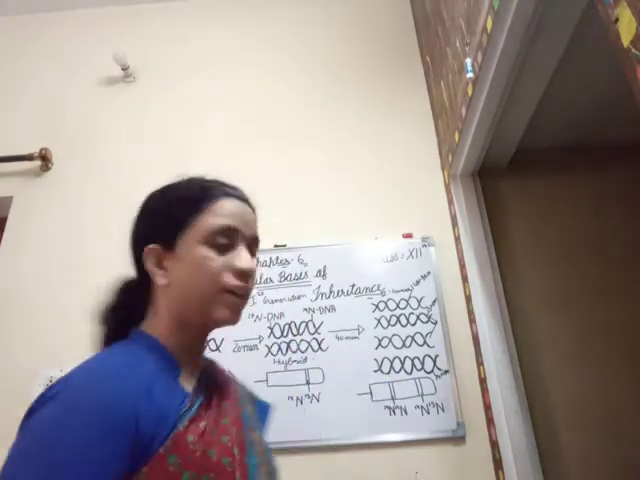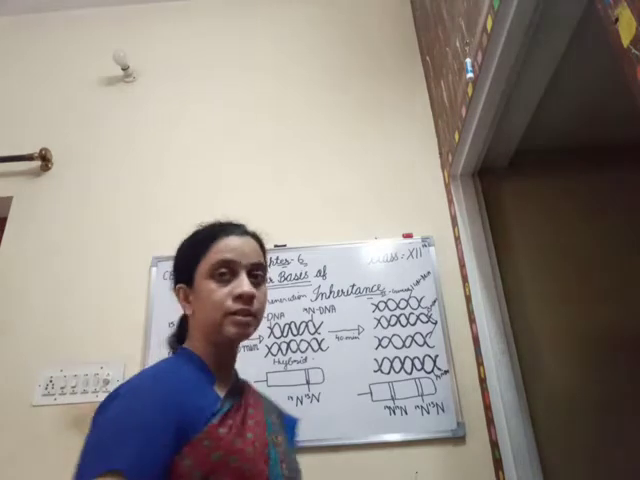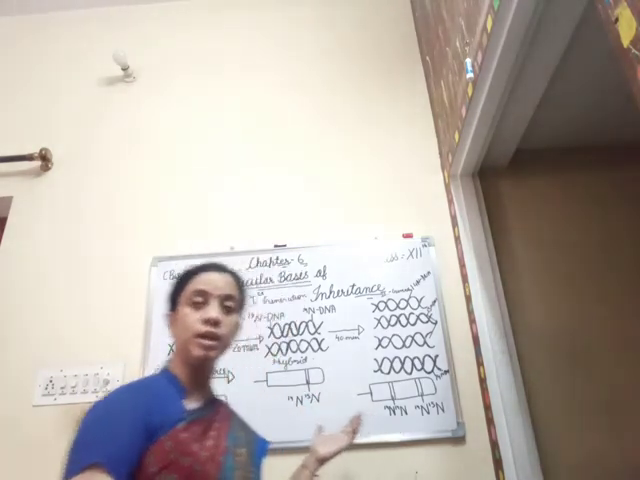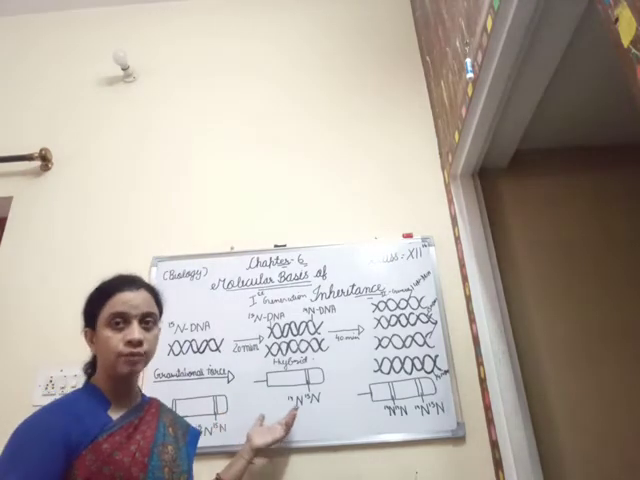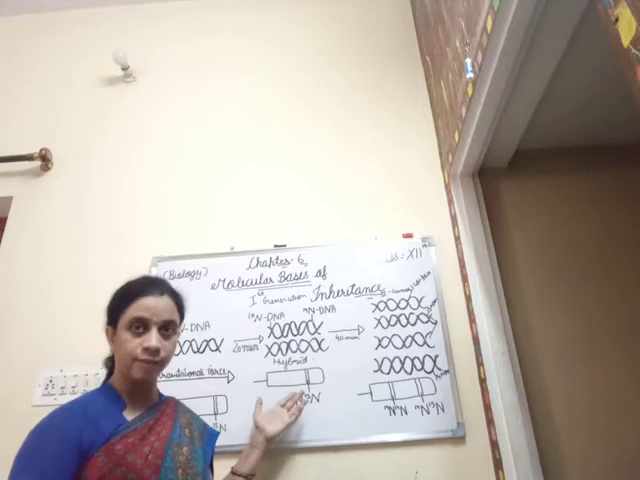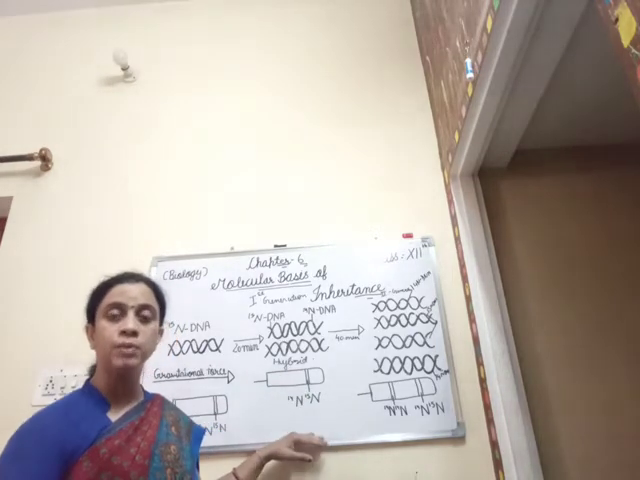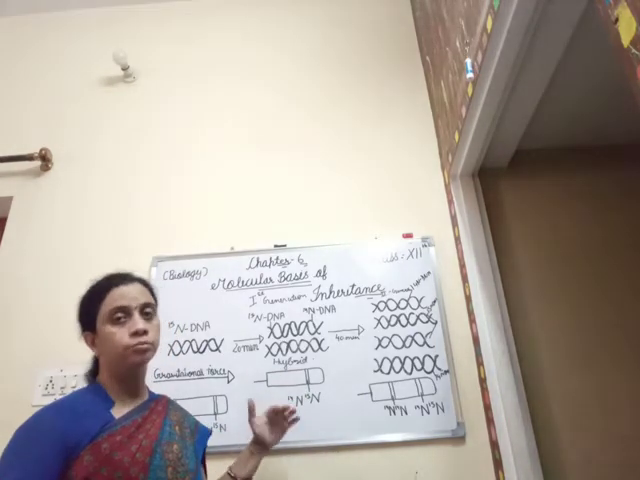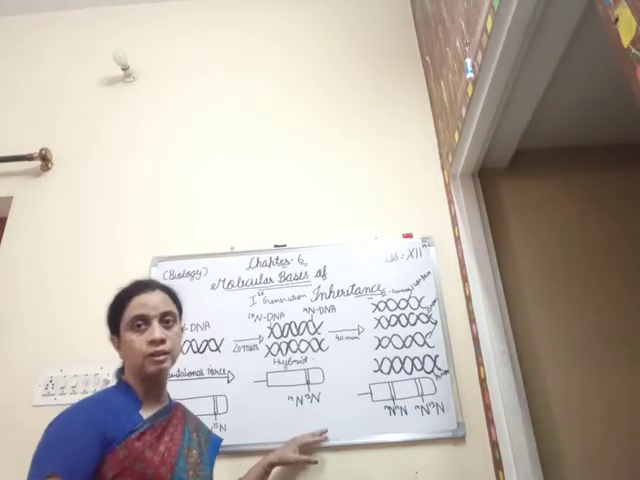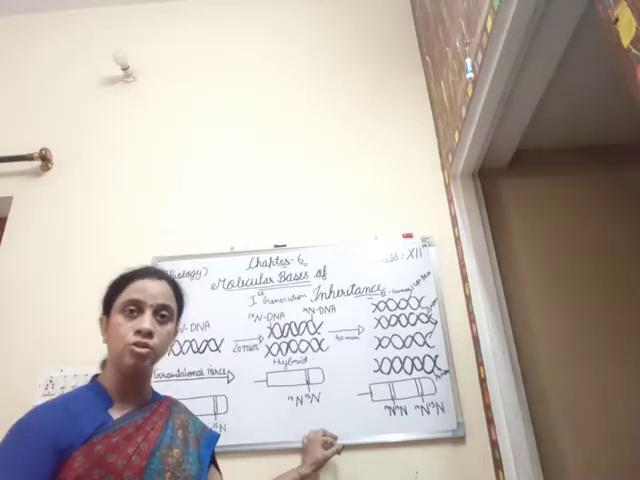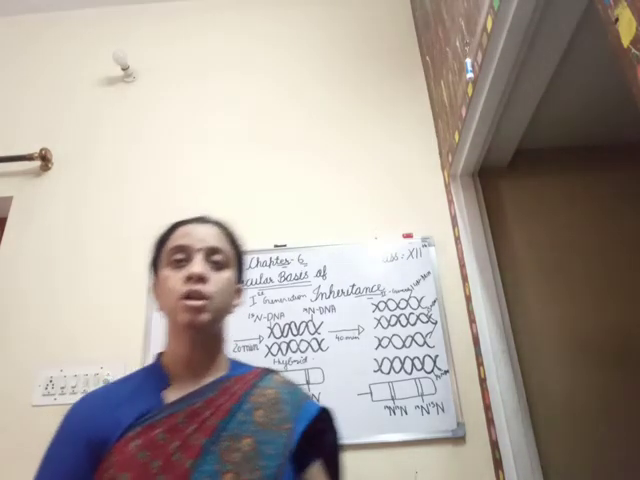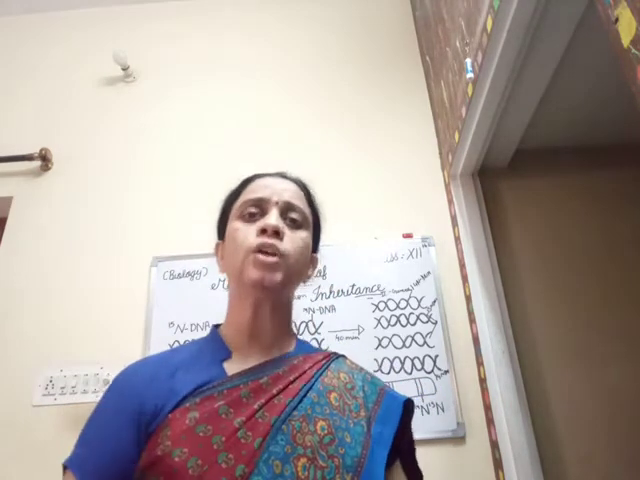So with this we stop with the experiment that was conducted by Meselson and Stahl, that the DNA molecule is semi-conservative in nature, and it could be very well explained by the experiment on E. coli. Clear? This is a very important experiment, and we have to mug it up or cram it up or whatever you want to do, because it is very often asked in the board examination. Clear?